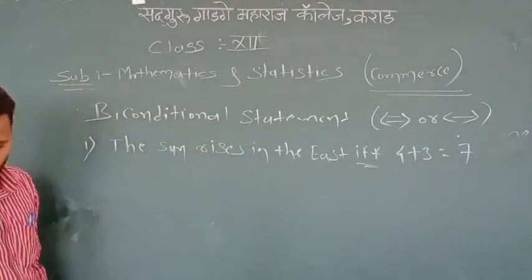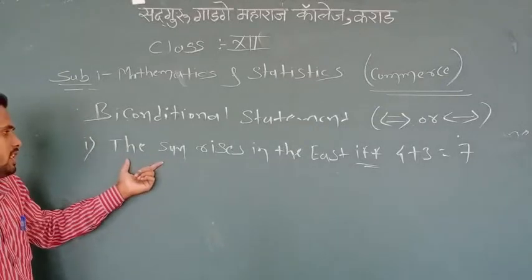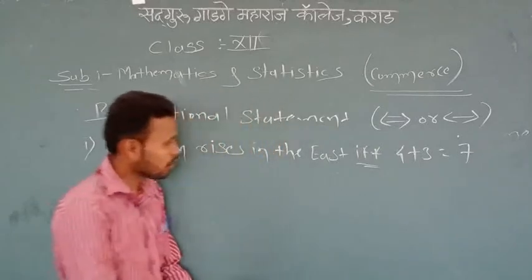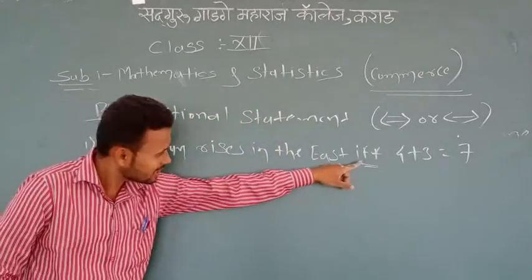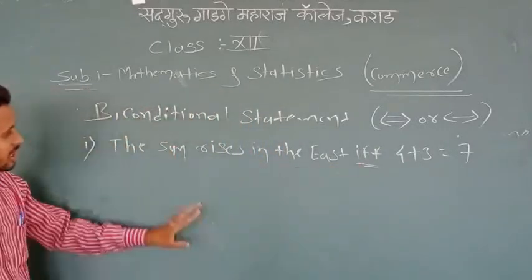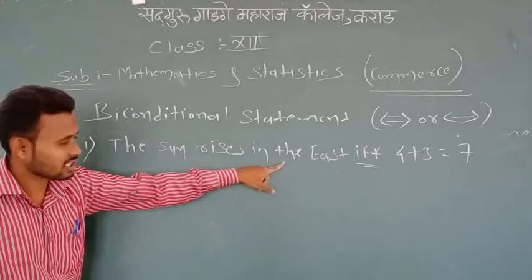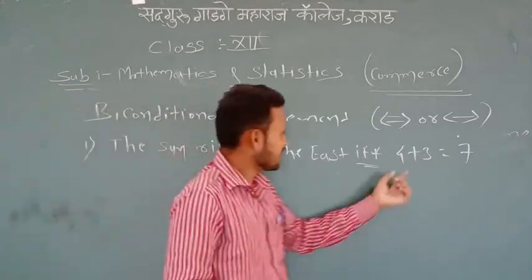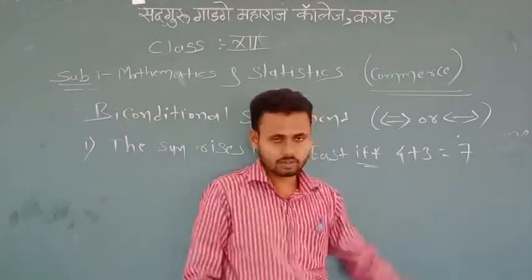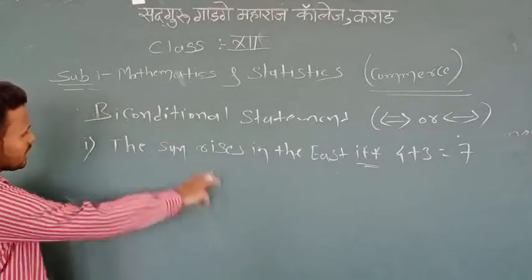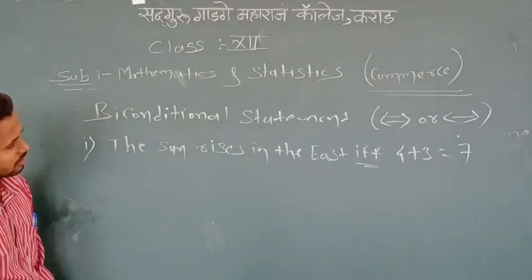Therefore we observe that this given statement is a compound statement, because the logical operator is if and only if, and there are two simple statements. The first one is the sun rises in the east, statement P. The second one is 4 + 3 = 7. We have to find the truth value of that given compound statement.